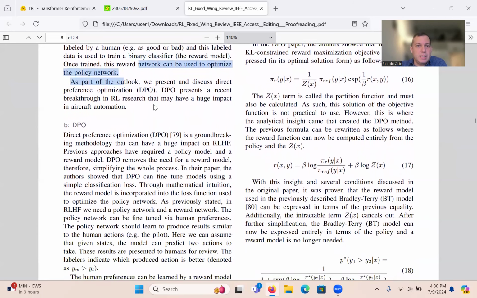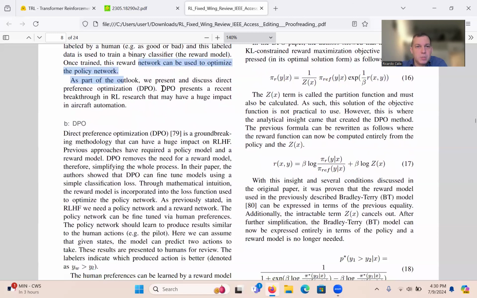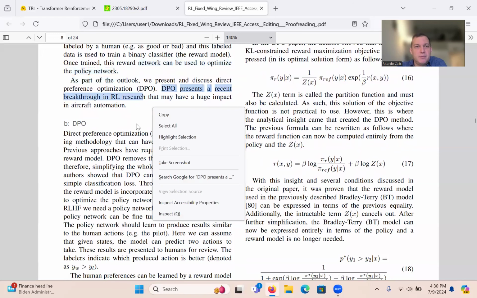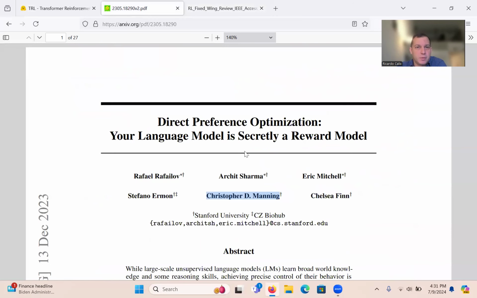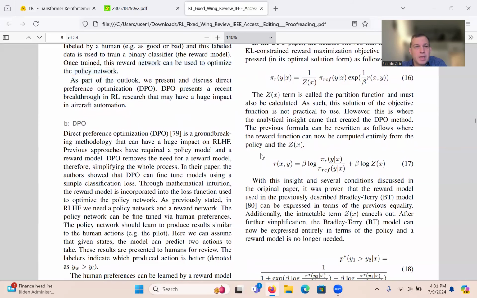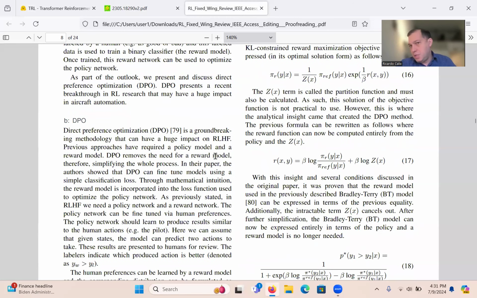So as I said, this paper is for something else, but DPO presents a recent breakthrough in RL and research that could have a very high impact in many fields, such as large language models. So I'm referring, of course, to this paper, Direct Preference Optimization: Your Language Model is Secretly a Reward Model. So anyway, I think that's enough of the background. Now let's get into DPO.